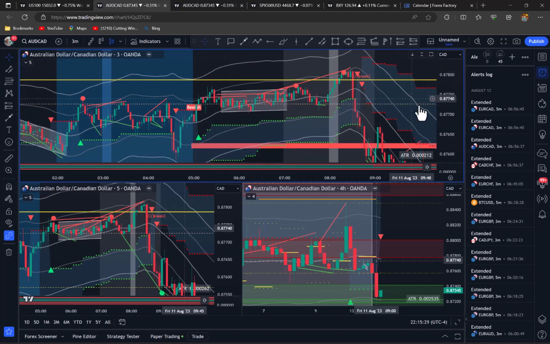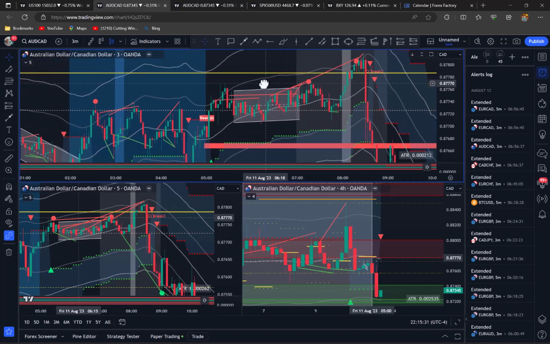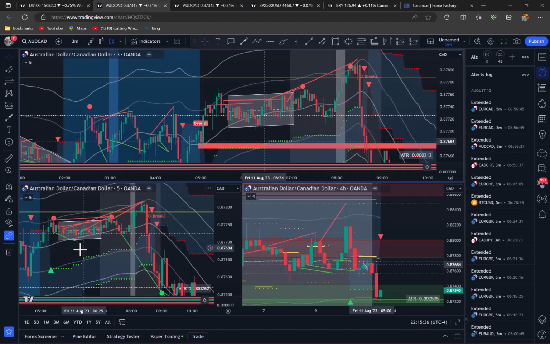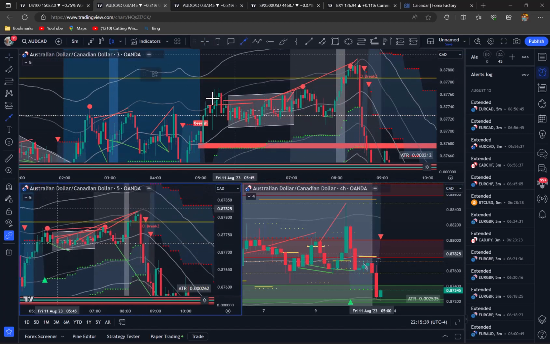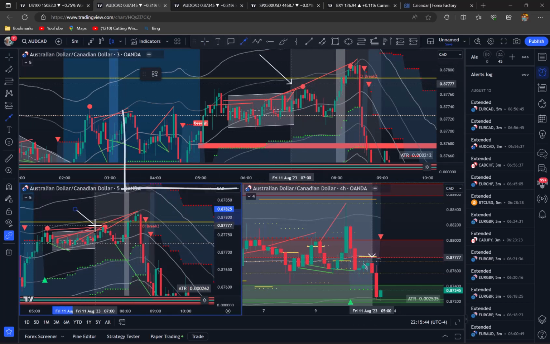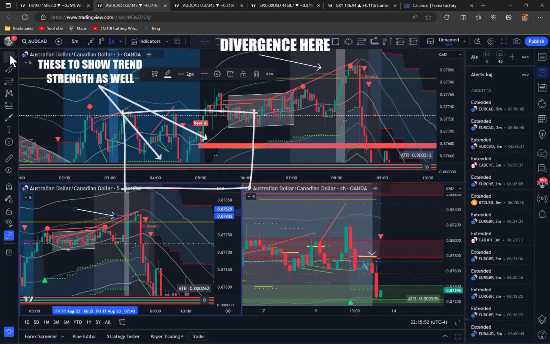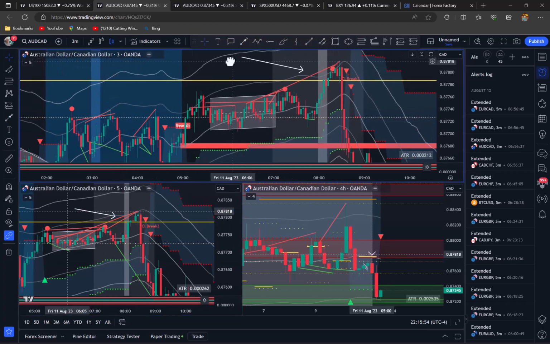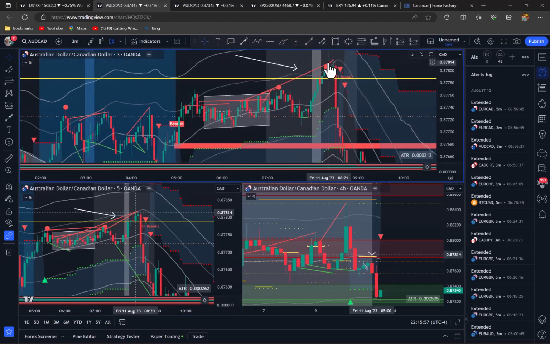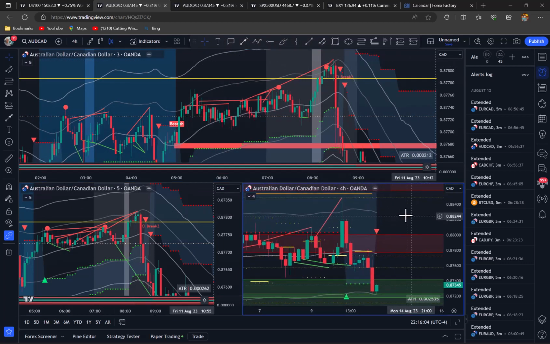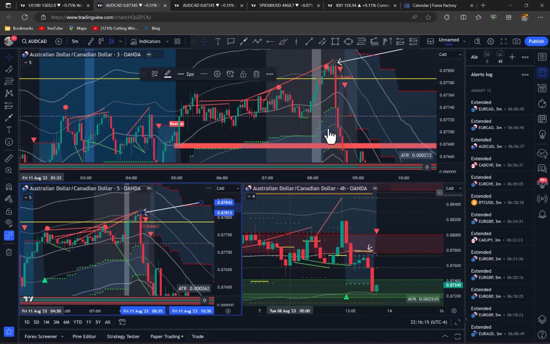So we're looking for this alert. And the other thing we want to see is strength in these red lines. If it's a bearish alert, see these red lines here? Okay, this is bearish divergence, strong bearish divergence. Right? So we see these things on the chart. It's just backing up our argument and strengthening this idea to sell. The other thing that you want to be keeping an eye out for, okay, so the alert's fired here. I'll mark that there. Okay, you can see it on the 3 now.